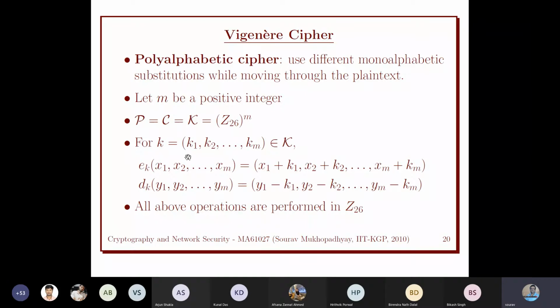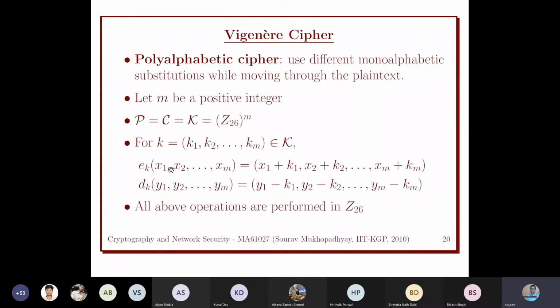The key is also a vector, because we are going to use the shift cipher on each of these alphabets. So we choose a key vector from the key space, which is Z26 cross Z26 and so on, an m-tuple with each element coming from Z26.